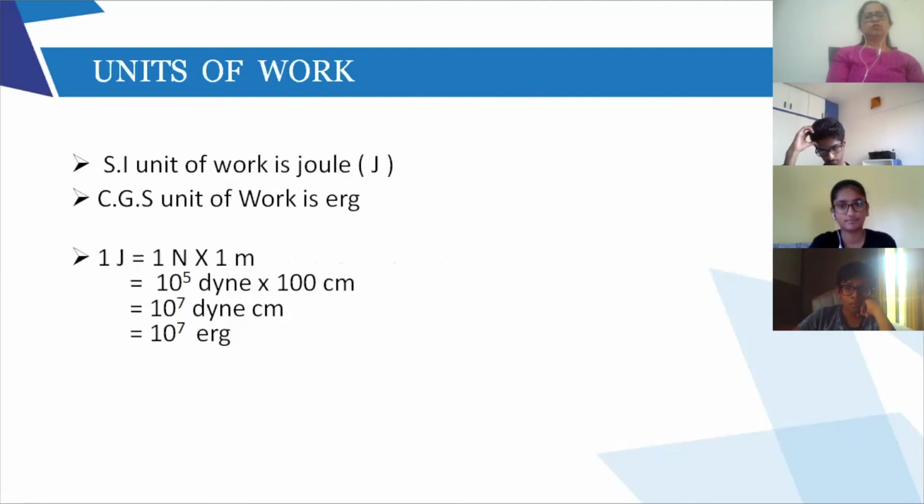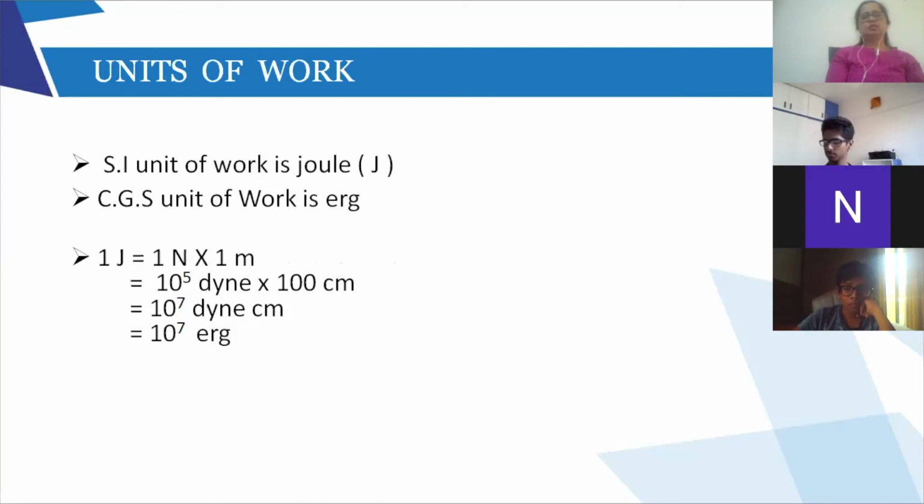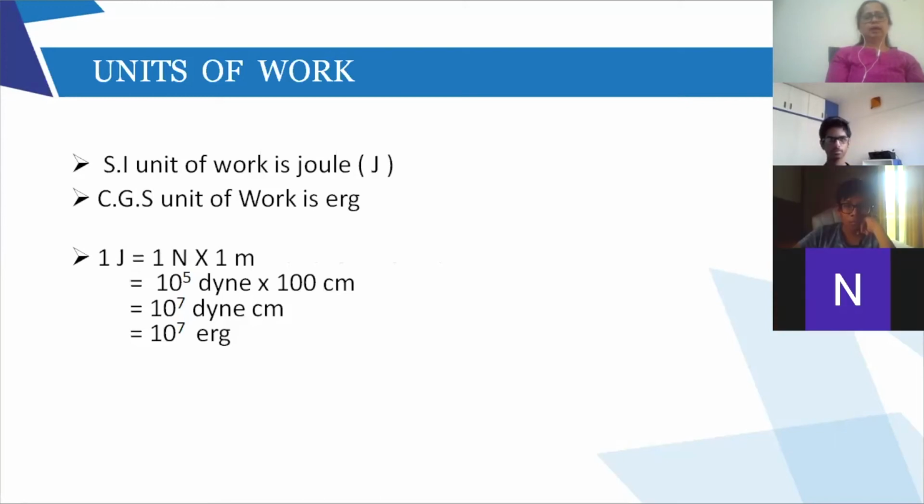Now let us see units of work. The SI unit of work is joule. The CGS unit of work, the smaller unit, is erg. Now this derivation is always asked for 2 marks. It is there in your book also, page number 23. There is a graph, the one I just showed you, work done by a constant force and variable force. Just on the side of the graph, the relationship between joule and erg. Please put 2 stars because this is asked for 2 marks.